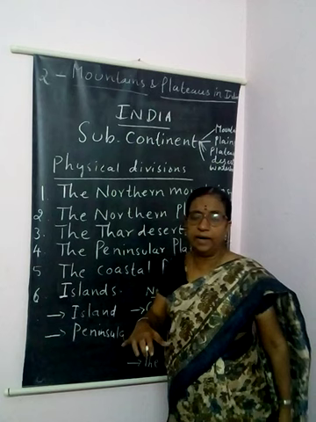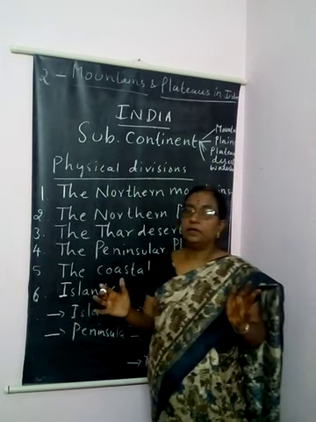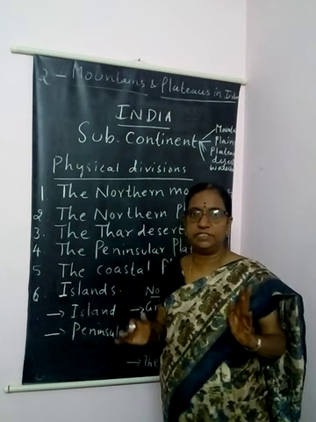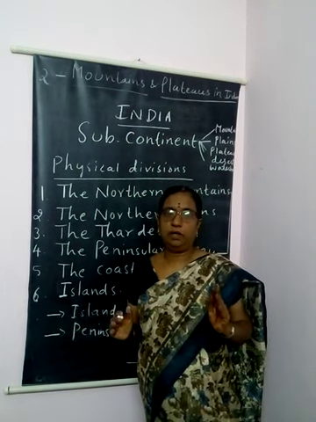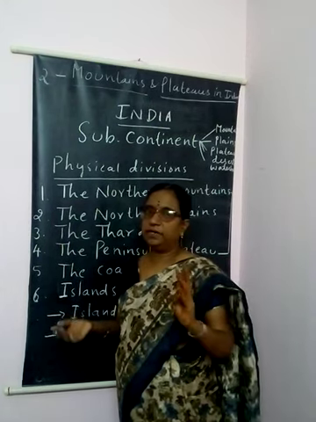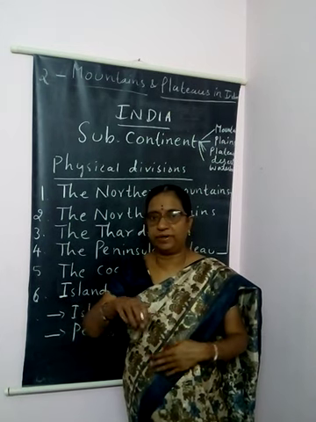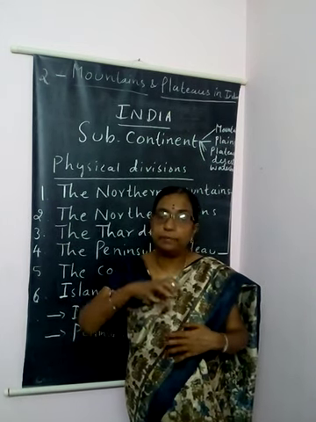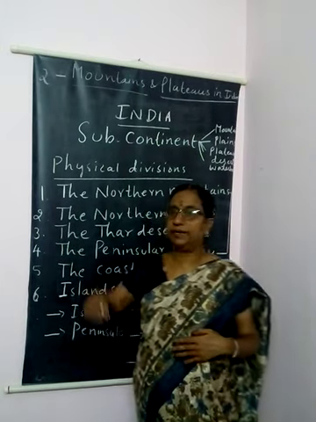Our India physically, see children, the political division is different. For administrative convenience, we divide the country into different states, districts, like that. Small parts to rule and manage the country.